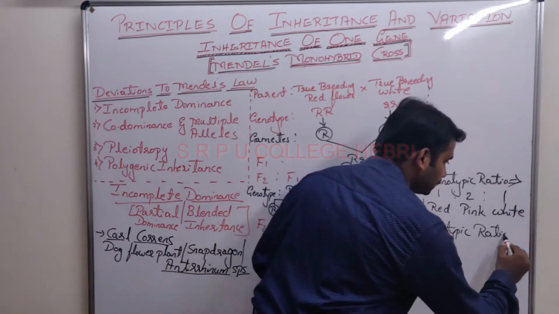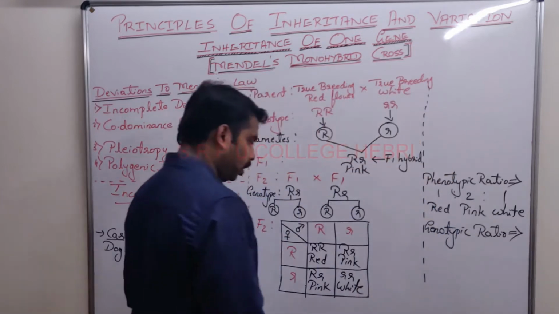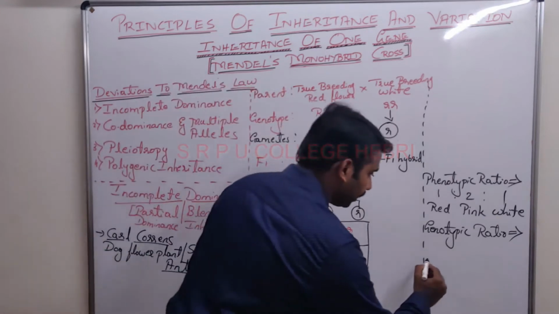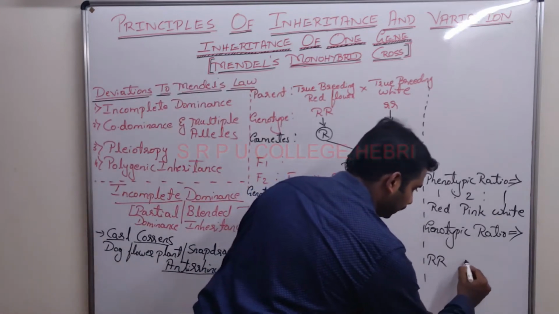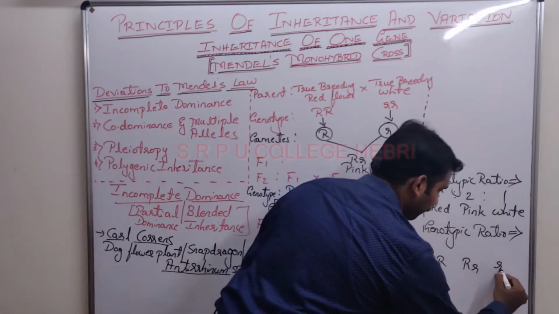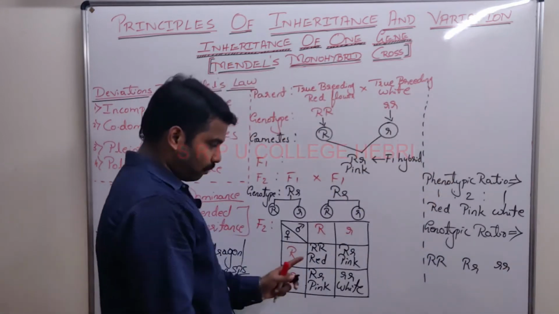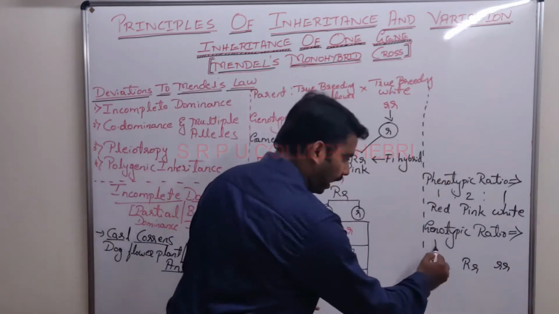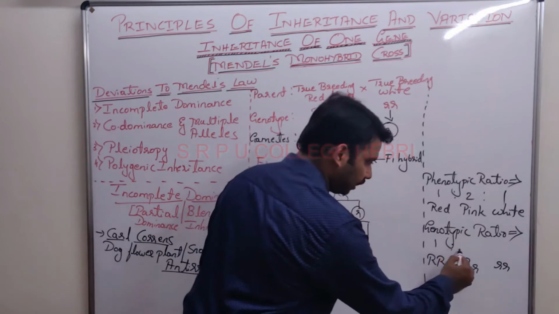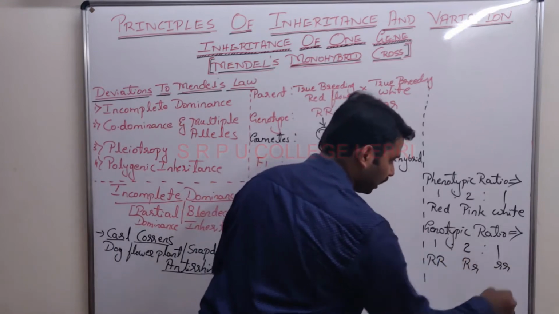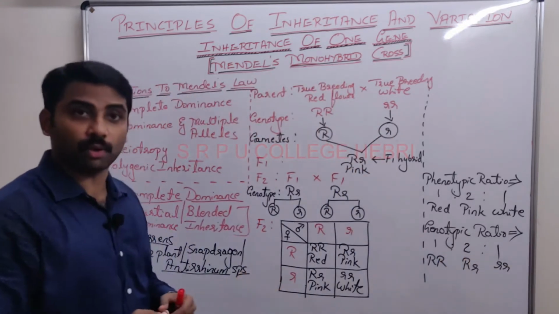So what is the genotypic ratio? I hope you have calculated. The 3 different genotypes are capital R capital R, capital R small r, small r small r, in the ratio 1 capital R capital R, 2 capital R small r, 1 small r small r.